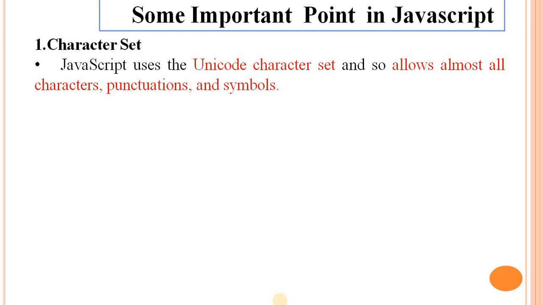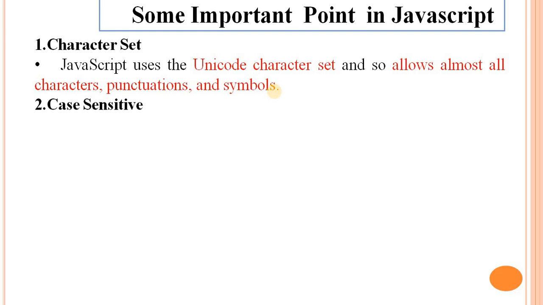JavaScript uses the Unicode character set and so allows almost all the characters, punctuations and symbols.